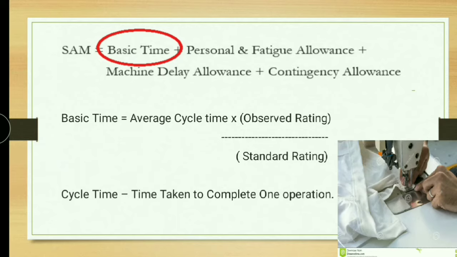So based on the skill set and effort, you need to rate your operator. For example, if all your operators are skilled and willing to give maximum effort, then you can give 100% as observed rating. The standard rating is always 100.